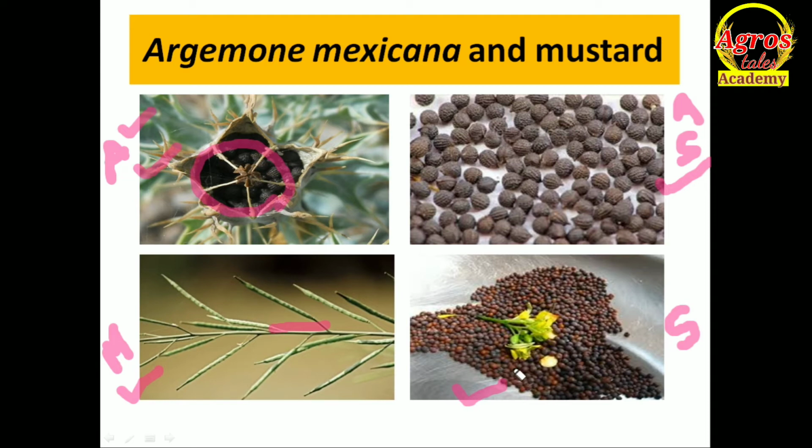Maybe both are black, both are small in size, both are round. But when you check it vividly, you can see the difference. The outer surface of our mustard will be smooth, but the outer surface of Argemone mexicana will be rough. And another thing, when you press our mustard, there will be a yellowish color. When you press Argemone mexicana, it will be white in color. Okay, but when they are mixed, it is very difficult to differentiate, because in a large amount of seed, when some amount of Argemone mexicana seeds are mixed, it is very difficult for farmers to identify.